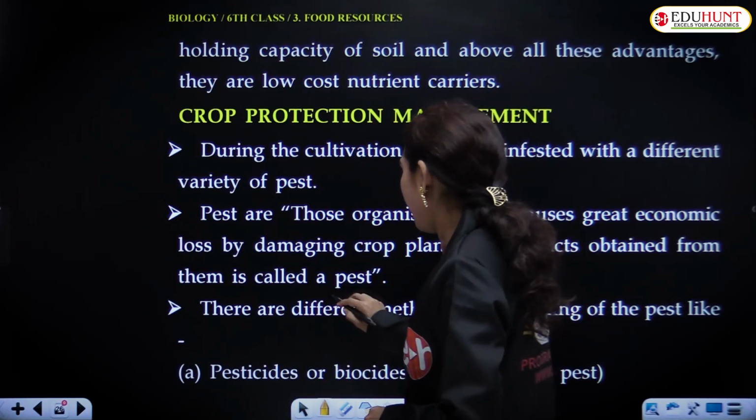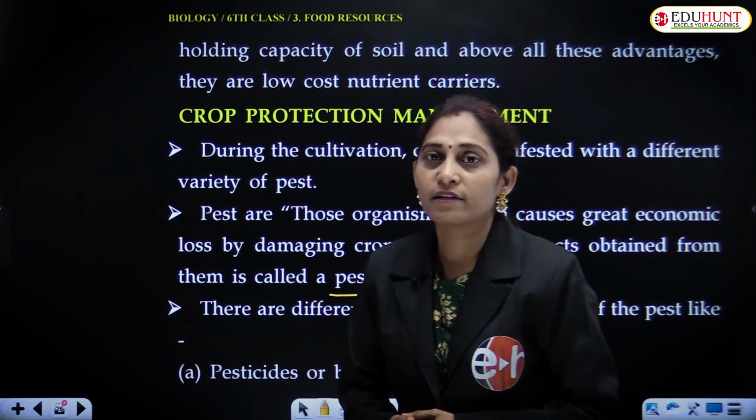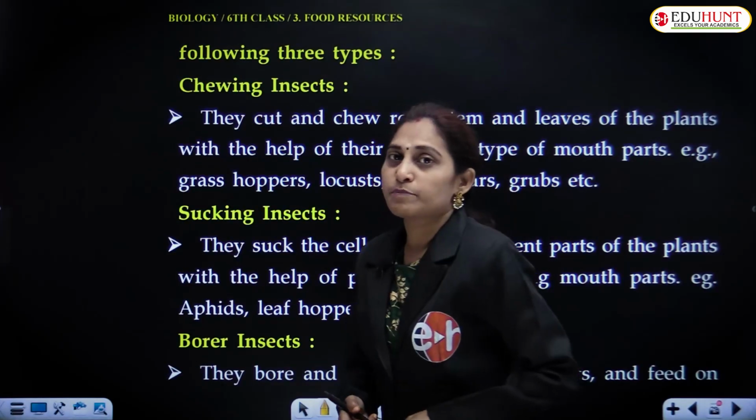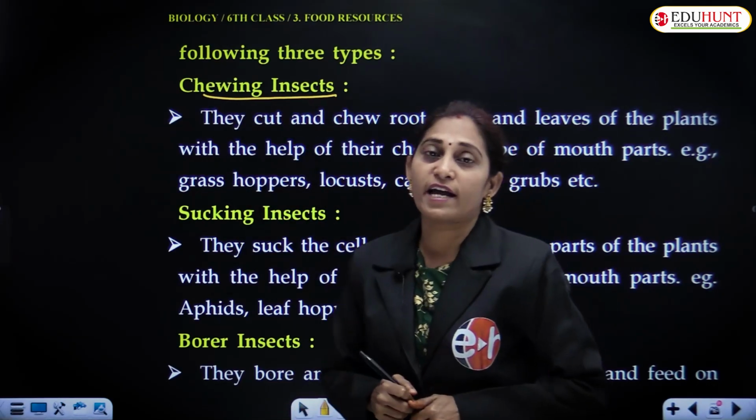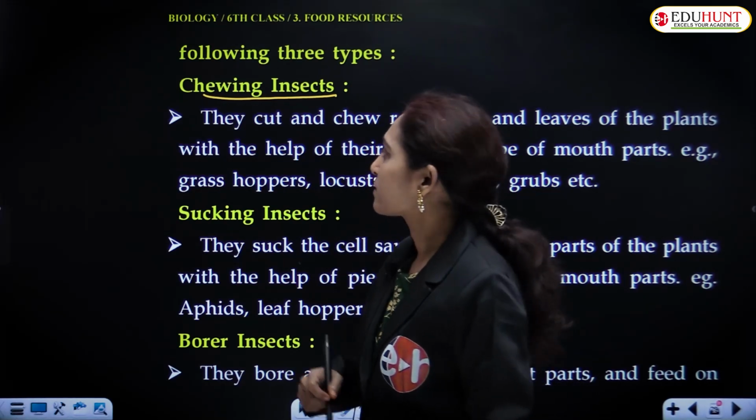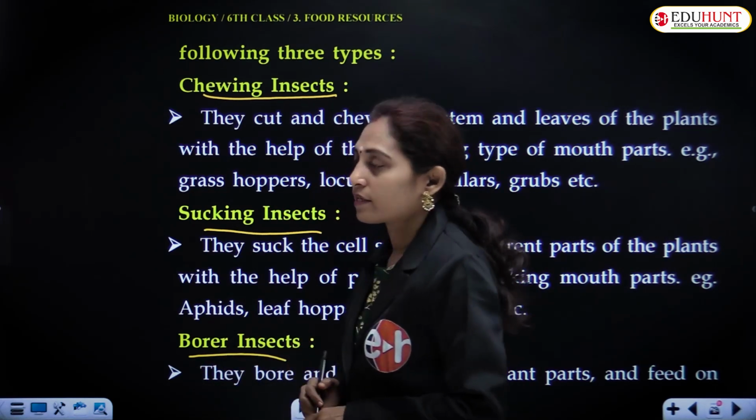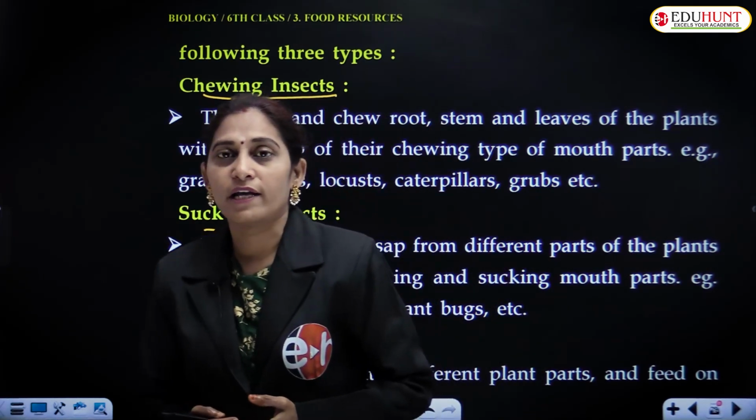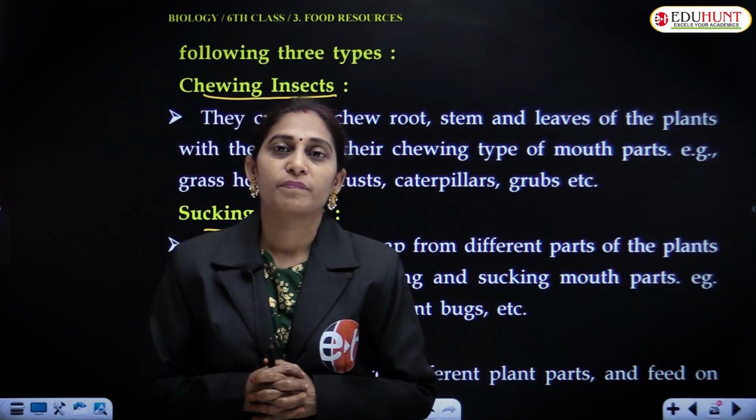It is called a pest, and there are different pests based on the mode of attack. Based on the mode of attack, we categorize insects into different types. One is chewing insects, second sucking, and third borer insects. Pests, insects, microorganisms, and even fungi also attack the crop and damage the crop.